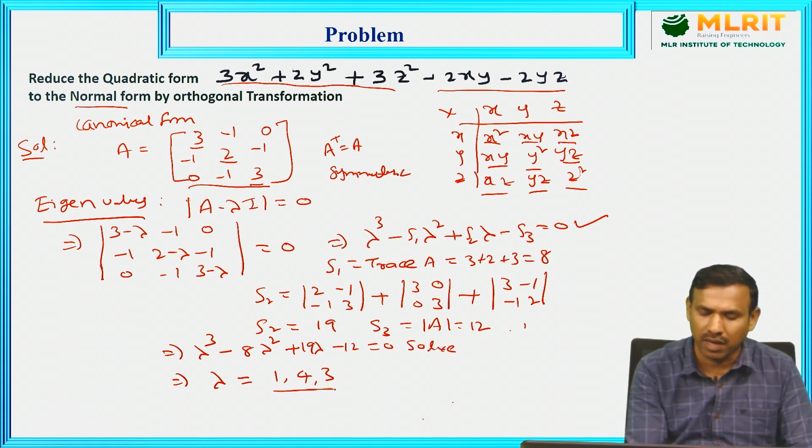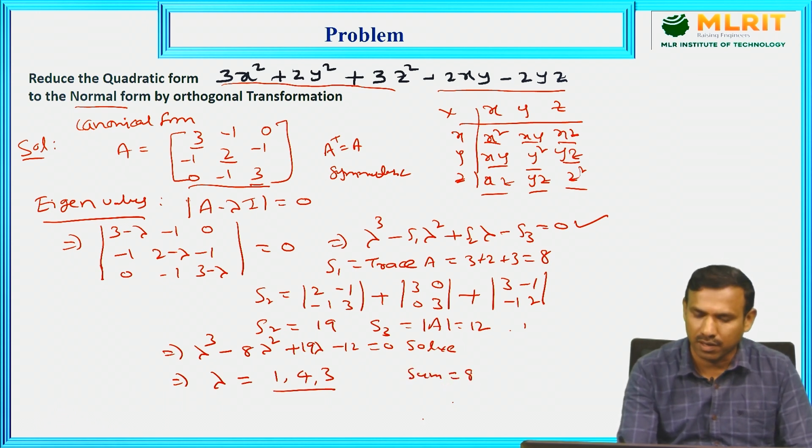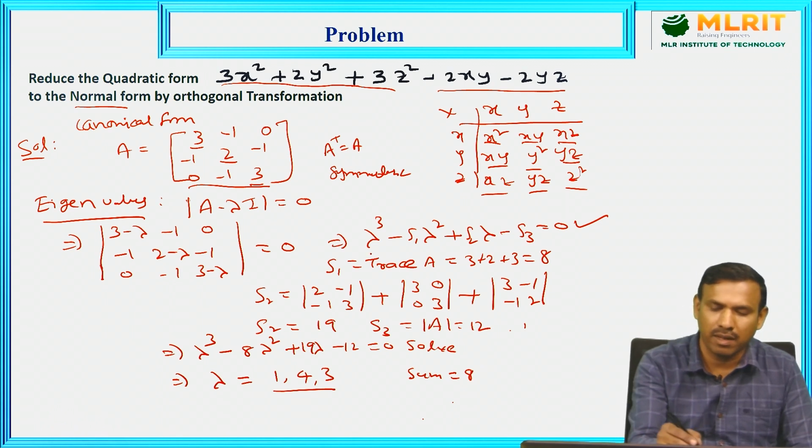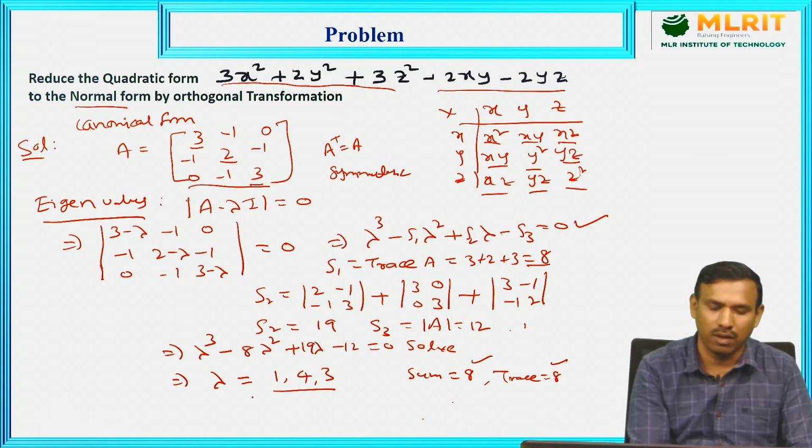Check the sum of the eigenvalues. The sum of eigenvalues is 1 plus 3, 1 plus 4, 5, 5 plus 3, 8. See, our trace of the matrix is also 8. Trace is equal to the sum, so your eigenvalues are correct. Whenever these two are equal, this is a verification checkpoint.